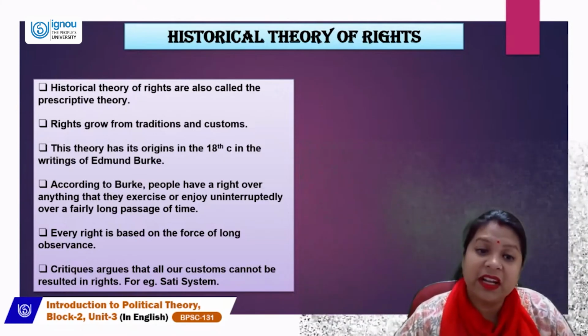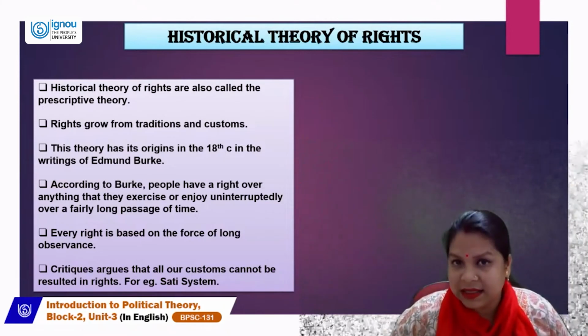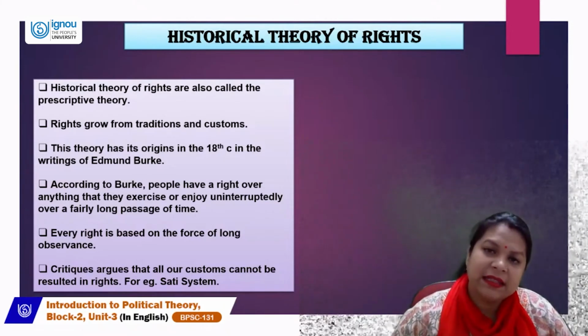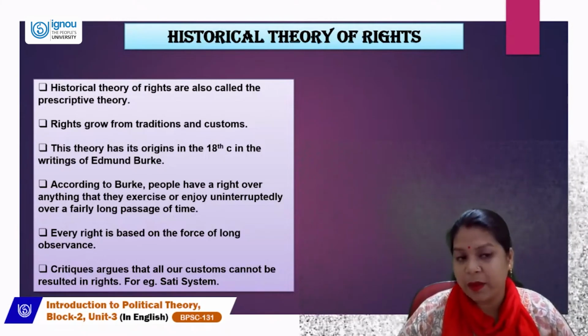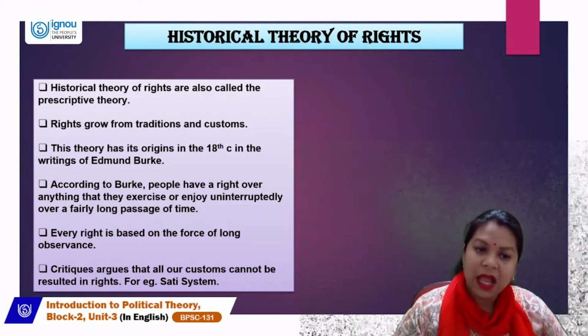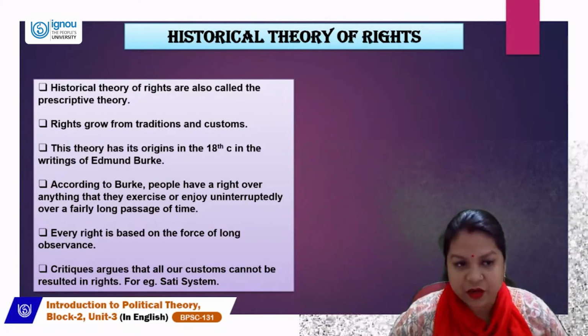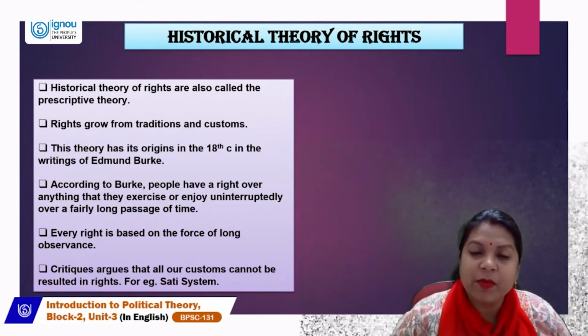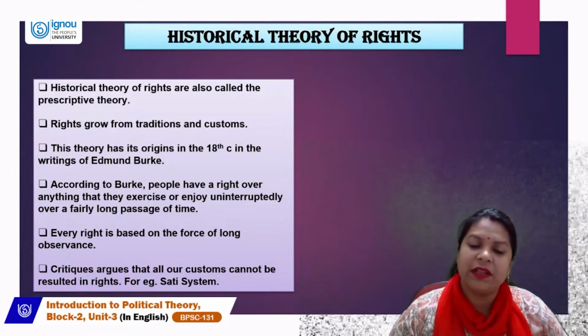Rights grow from traditions and customs. So what the historical theory of rights is saying is that rights grow from the traditions and customs of a particular society. This historical theory of rights has its origin in the 18th century in the writings of Edmund Burke. So it was Edmund Burke who proposed this historical theory of rights.